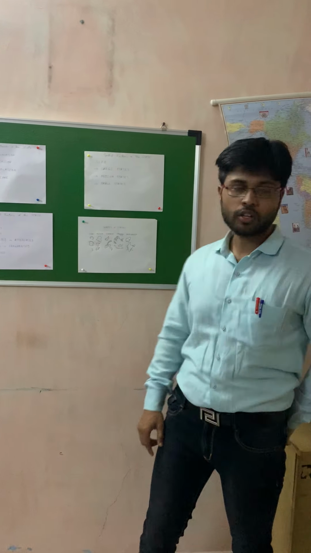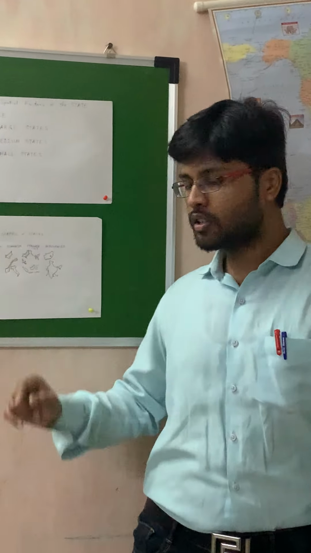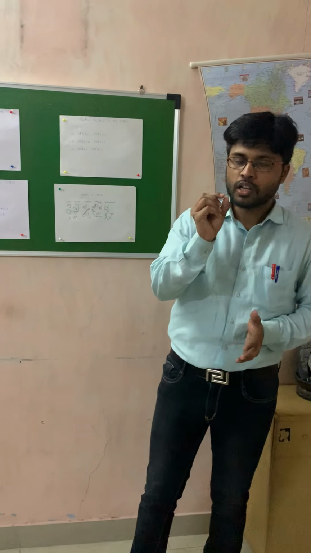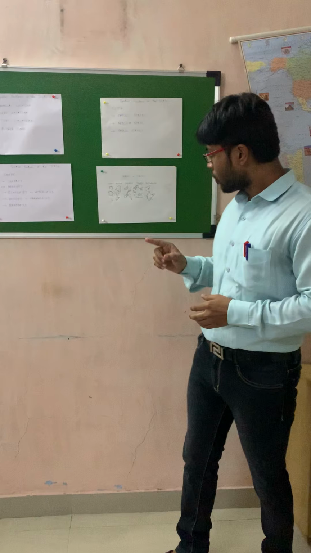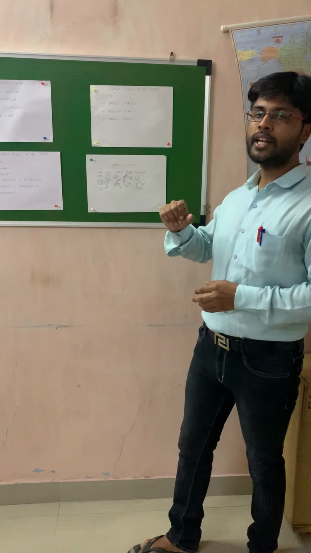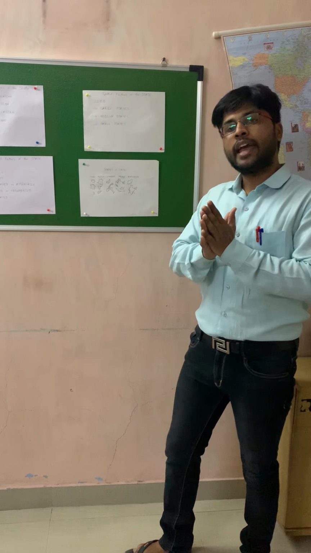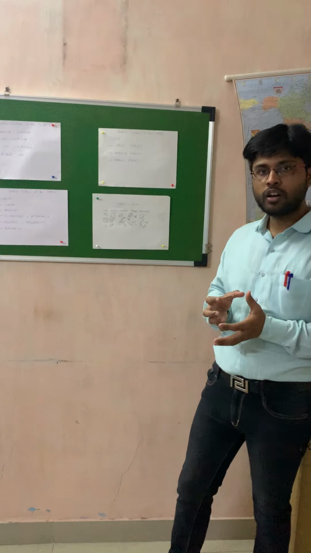You can see in this world map, this is South Africa, and in between is a small circle, in this chart and in this map also. That is the country called Lesotho. Within South Africa, a small area is covered by Lesotho, which is engulfed by South Africa on all four sides, a landlocked country.